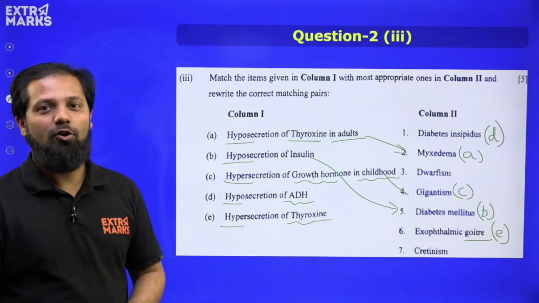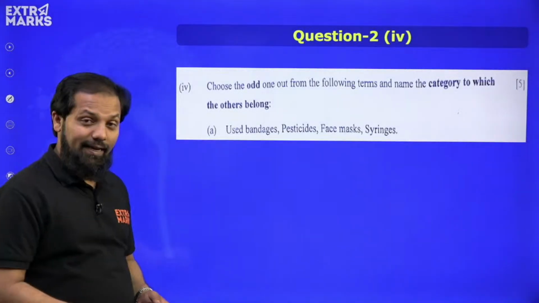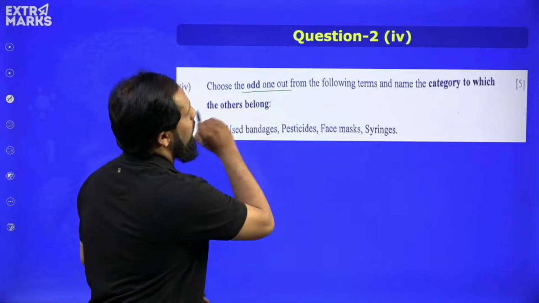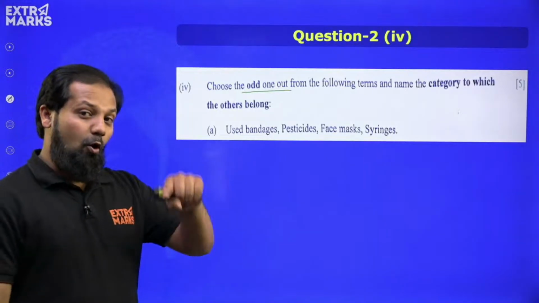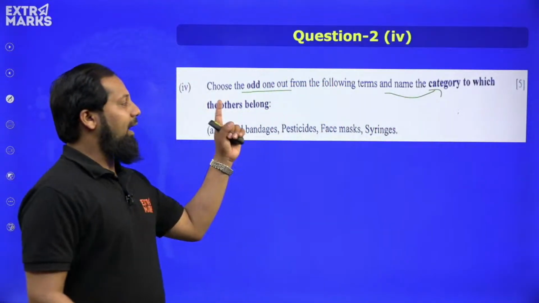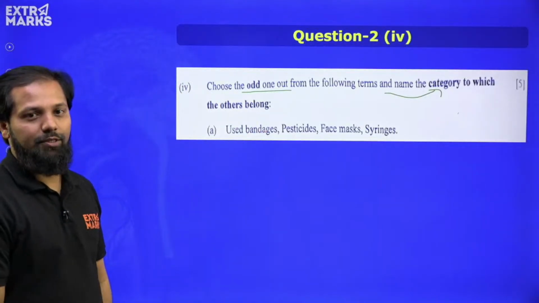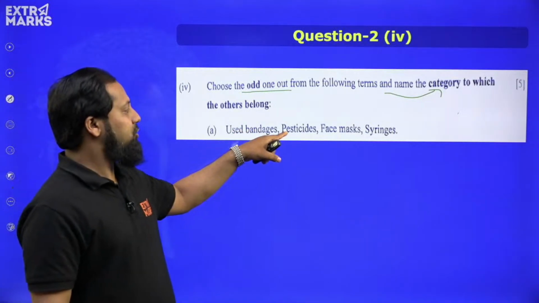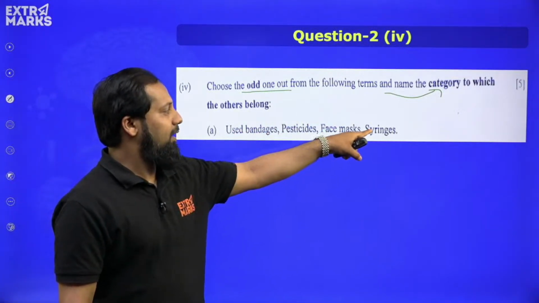Moving ahead, we have another important segment in question 2, that is choose the odd one out from the following terms, and also name the category to which the others belong. Here we have used bandage, pesticides, face mask, syringes.